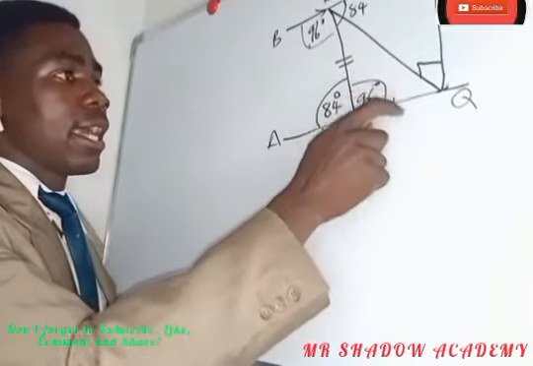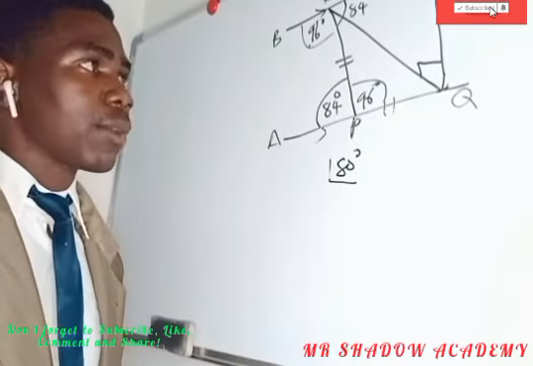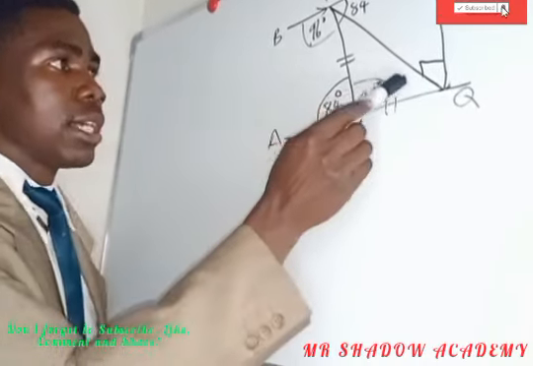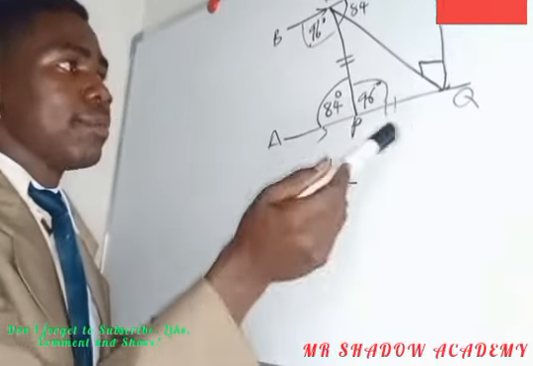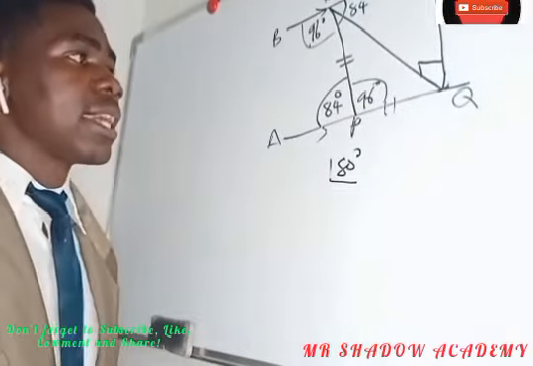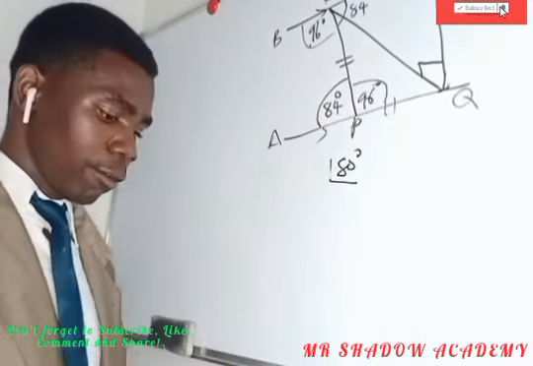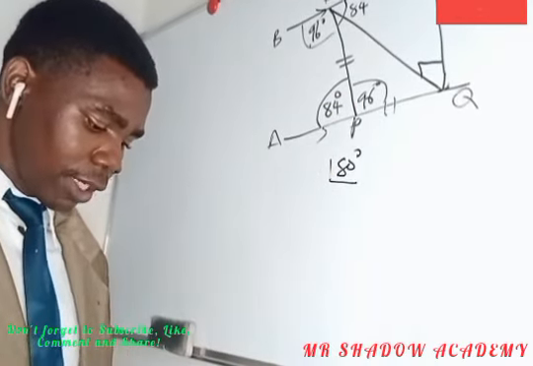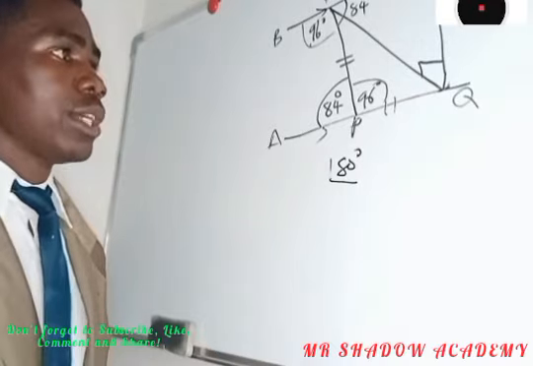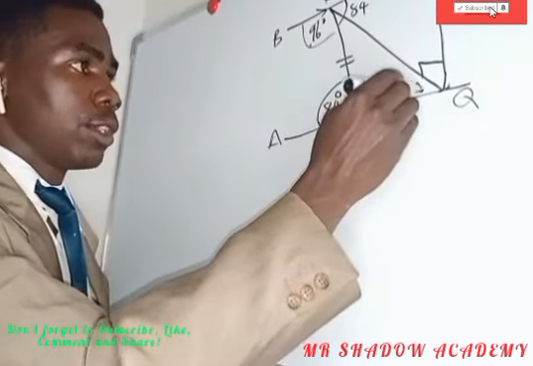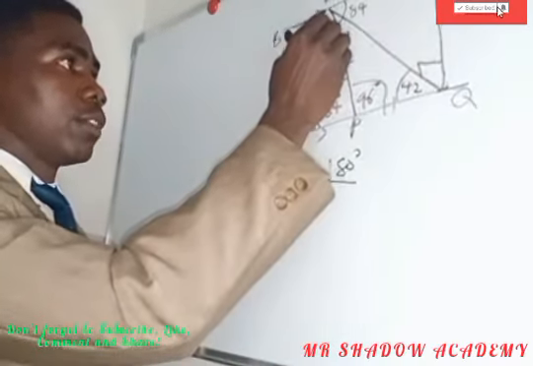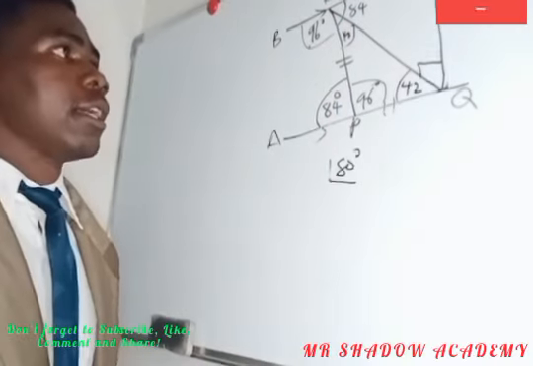This one is a triangle, and a triangle adds up to 180. So we subtract 180 minus 96, which is 84, divided by 2, which is 42. So here is 42 degrees, here is 42 degrees.